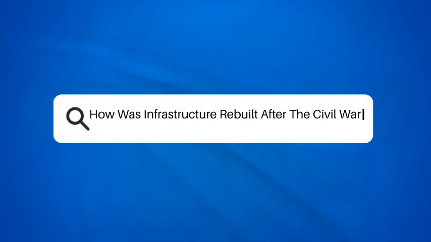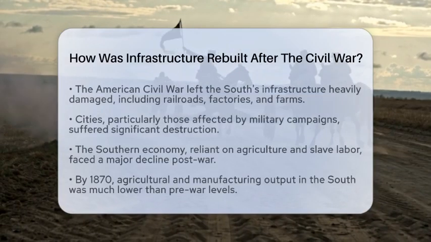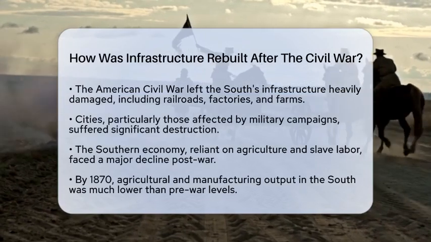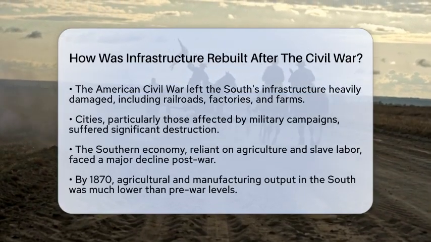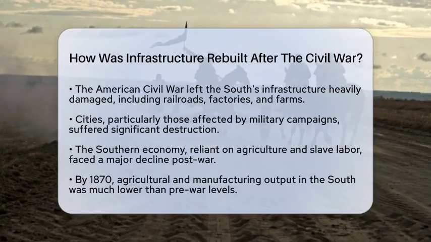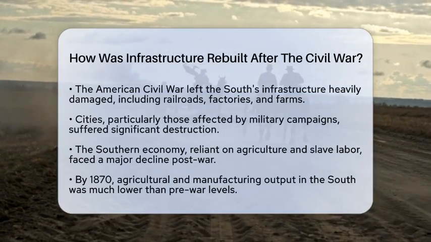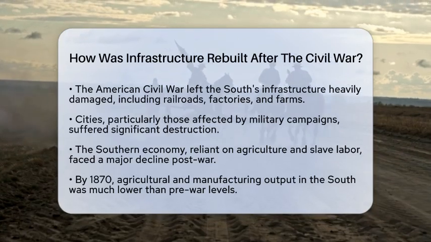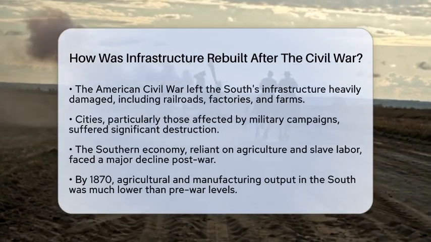How was infrastructure rebuilt after the Civil War? Have you ever wondered how a nation picks up the pieces after a devastating conflict? The American Civil War left the South's infrastructure in ruins. Railroads, factories, and farms were heavily damaged. Cities suffered too, especially after military campaigns like Sherman's March to the Sea.